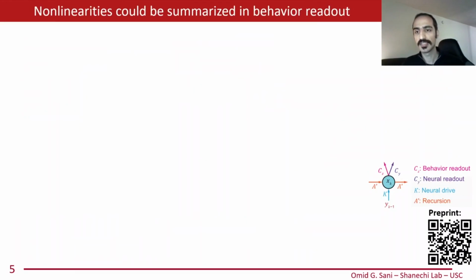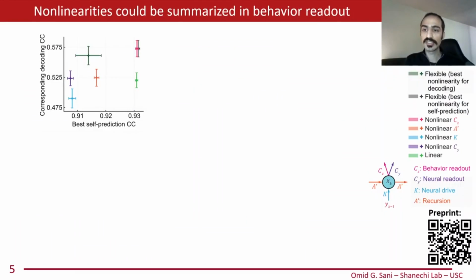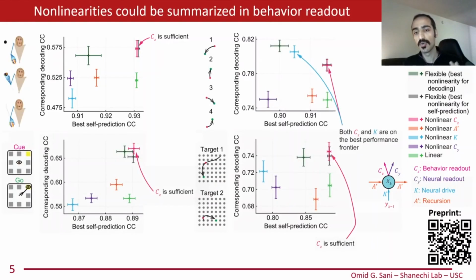We next used RNN-PSID to dissect nonlinearities and find their origin. Surprisingly, while nonlinearity could be in multiple elements of the model or could be different across datasets, RNN-PSID found that consistently across all datasets, behaviorally relevant neural dynamics could largely be explained with nonlinearity just in the behavior readout. We compared models with different nonlinearities and found that the behavior readout parameter Cz was largely sufficient for describing the data overall, reaching the best performance frontier of having both good behavior decoding and good neural self-prediction simultaneously in all datasets.